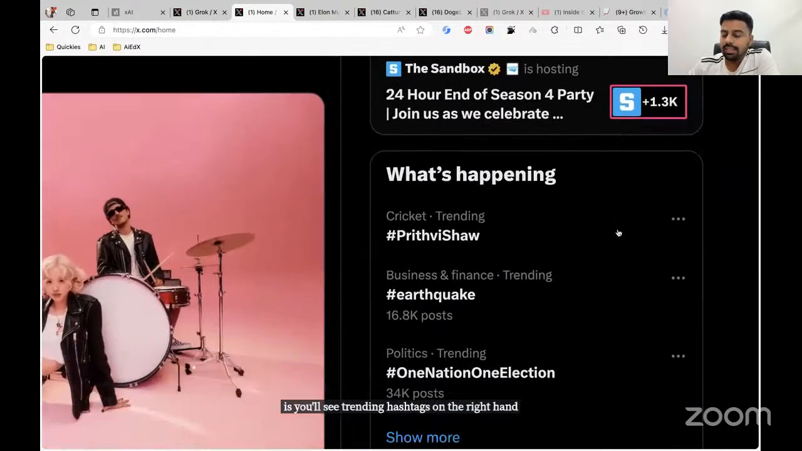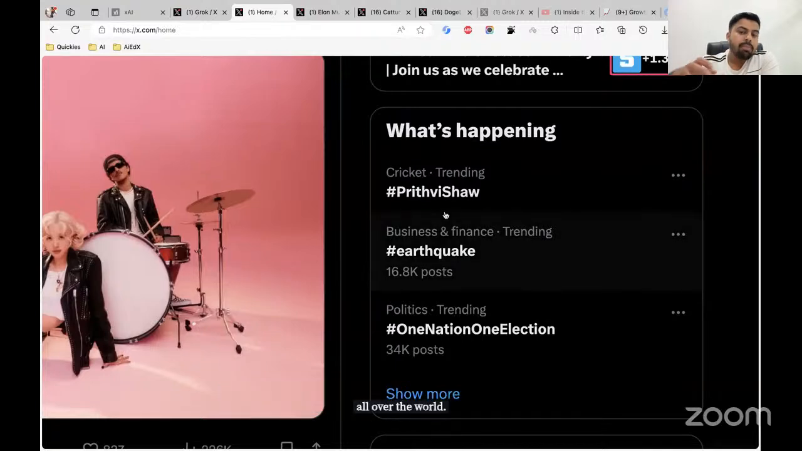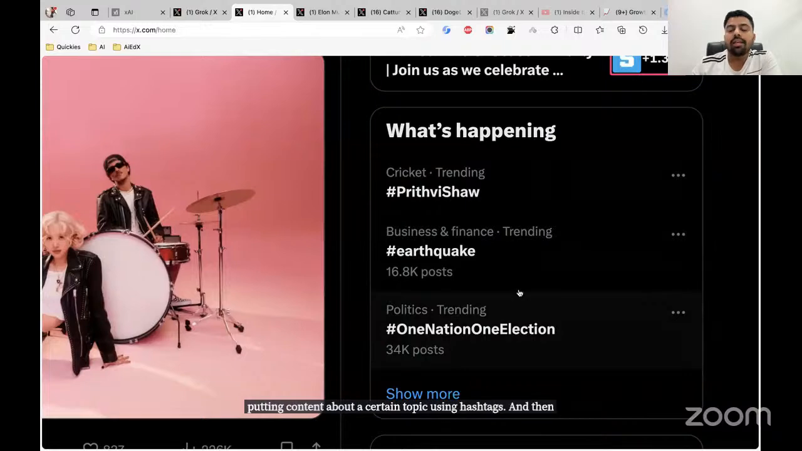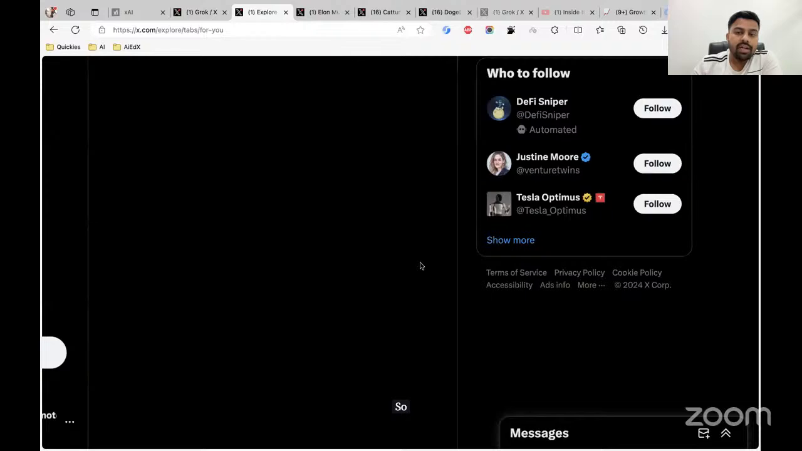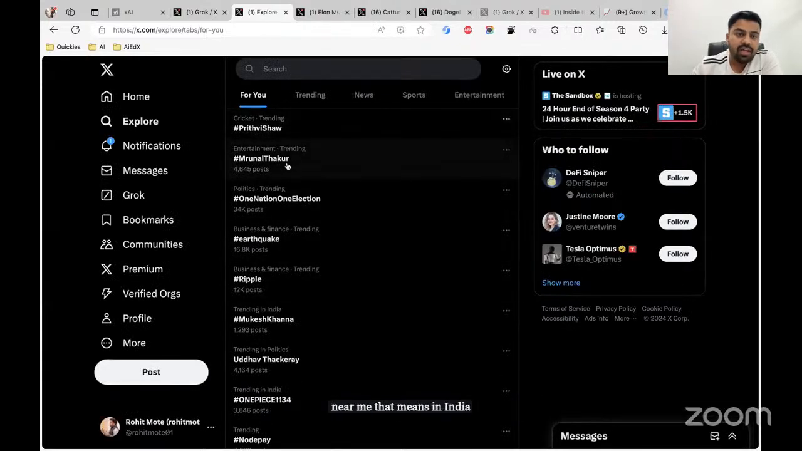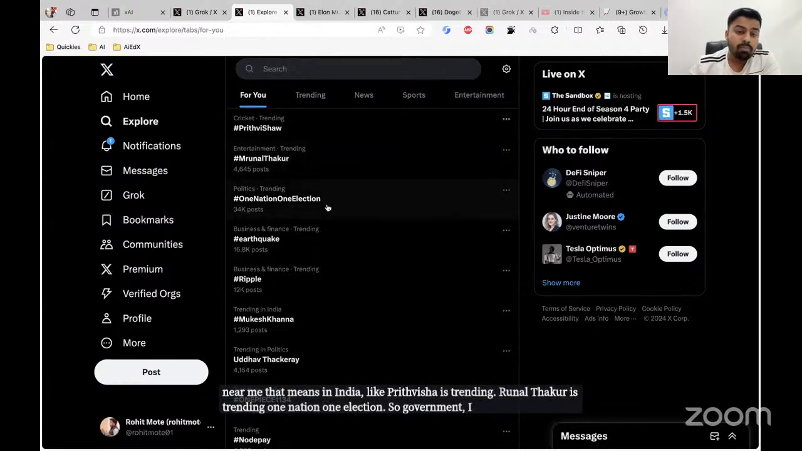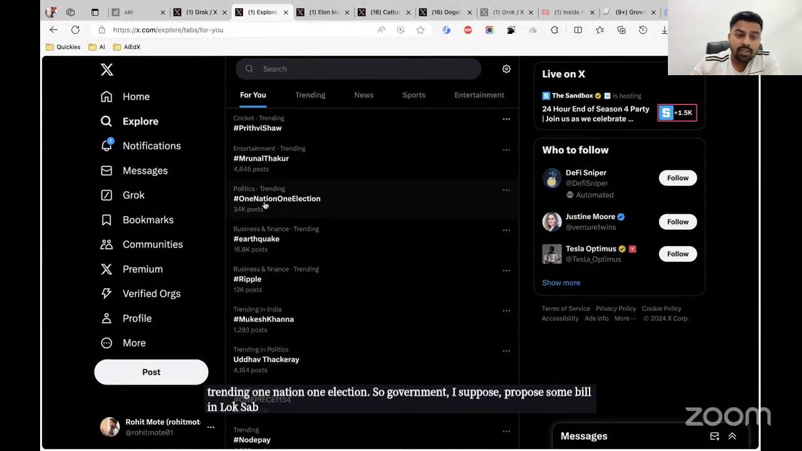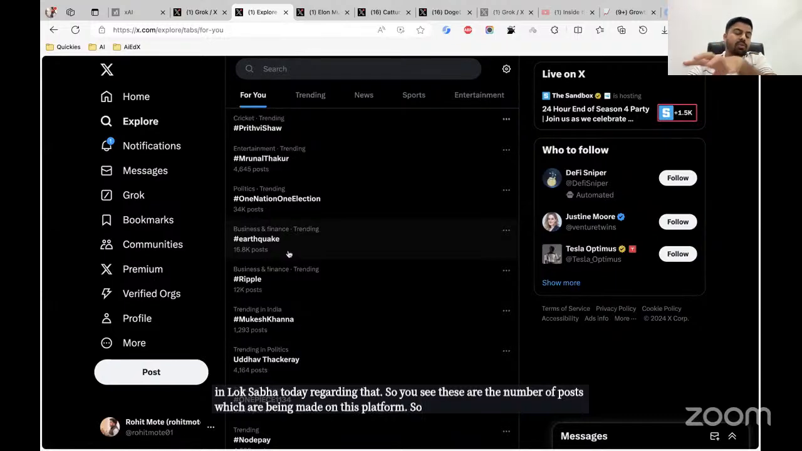If you have never used it, this is what it looks like all over the world. People keep on tweeting or putting content about a certain topic using hashtags, and then their algorithm picks up that this is the trending topic in the world right now or in India right now. So you'll see these are the trending hashtags near me. That means in India, Prithvi Shaw is trending, Shardul Thakur is trending, one nation, one election. The government, I suppose, proposed some bill in Lok Sabha today regarding that. You see the number of posts being made on this platform. Their algorithm picks up which are the trending things.